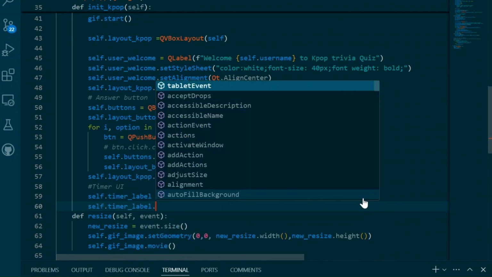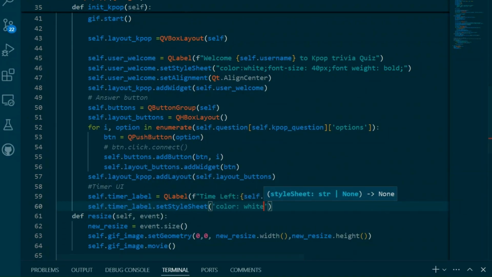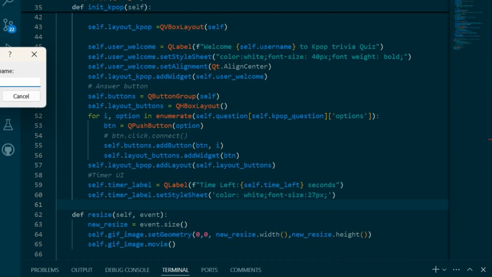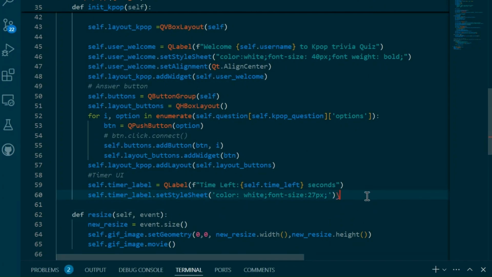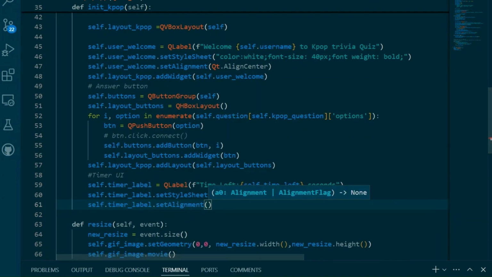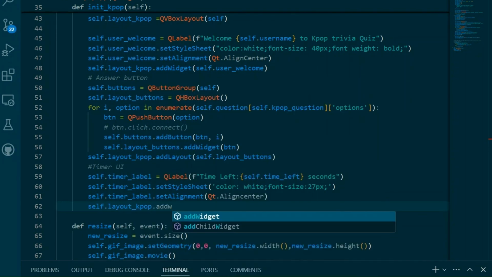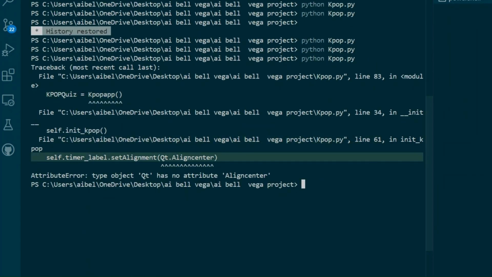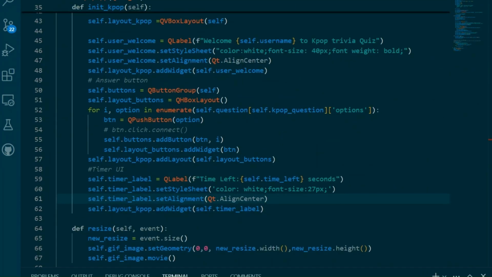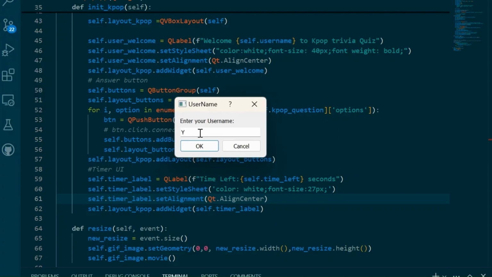In the init_Kpop method, we set up the graphical layout. We use QVBoxLayout to arrange the elements vertically and QHBoxLayout for the answer buttons, which will be arranged horizontally. Each question has a set of answer buttons, and clicking any button triggers the answer_correct method, which checks if the answer is correct.